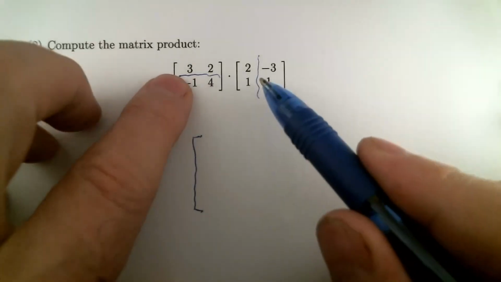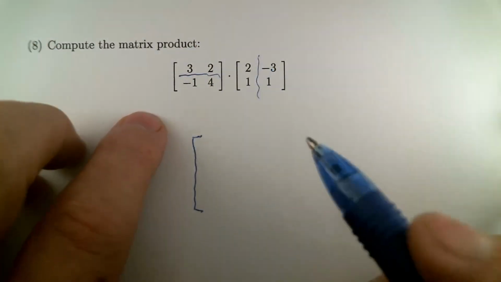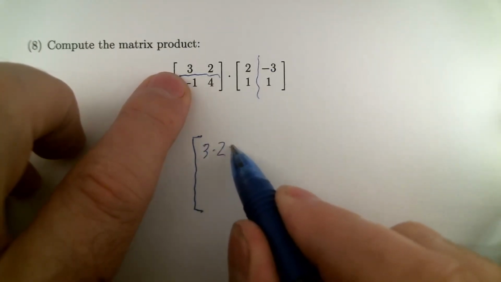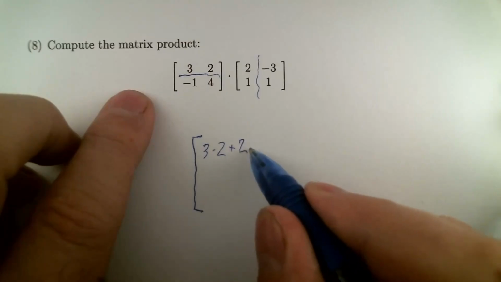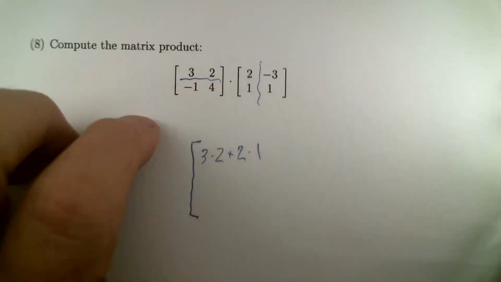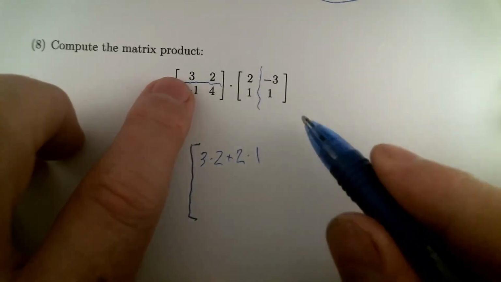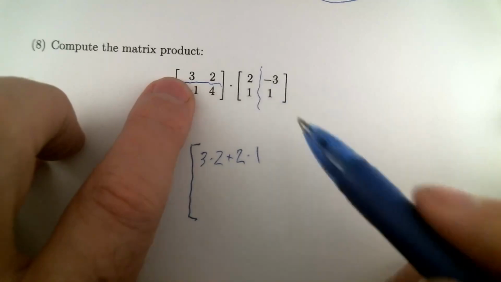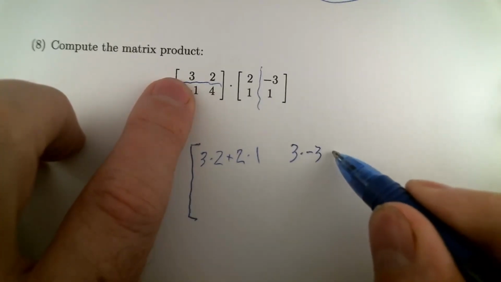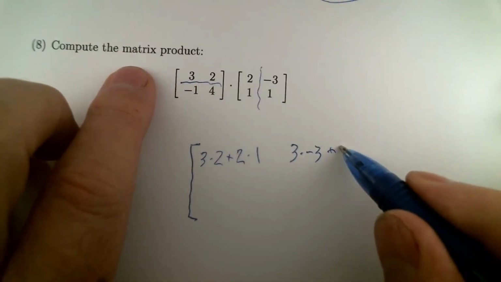The 1, 1 position would be from the first row times the first column, and that's 3 times 2 plus 2 times 1. If we do the first row times the second column, that's the 1, 2 position in our answer, and that'll be 3 times minus 3 plus 2 times 1.